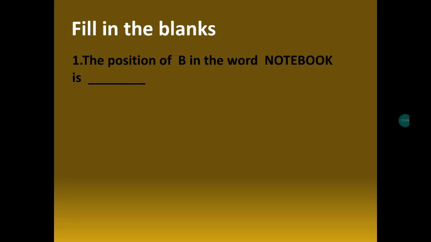In the word notebook, what is the position of B? N is the first position, O is the second position, T is the third one, E is the fourth one, and B is the fifth position. So the answer is, the position of B is fifth.